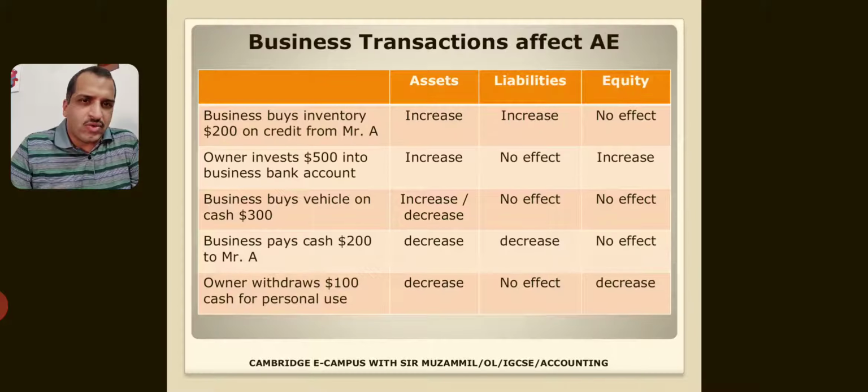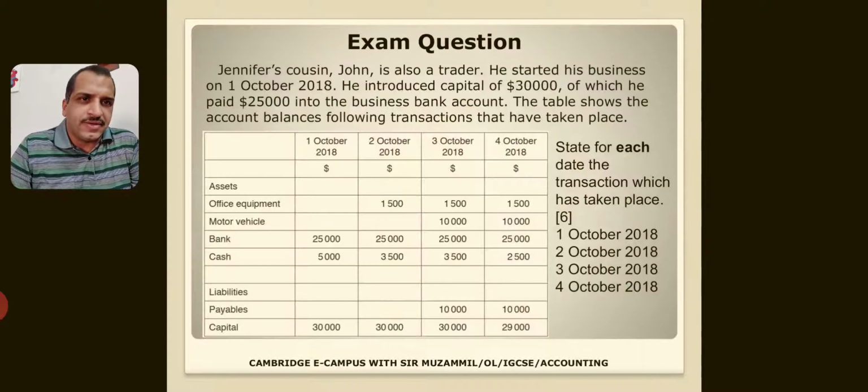And last case, owner withdraws 100 cash for personal use. In this case, asset is decreasing and equity is also decreasing. So such type of question could come in the exam. It is an exam passable question, IGCSE O level.